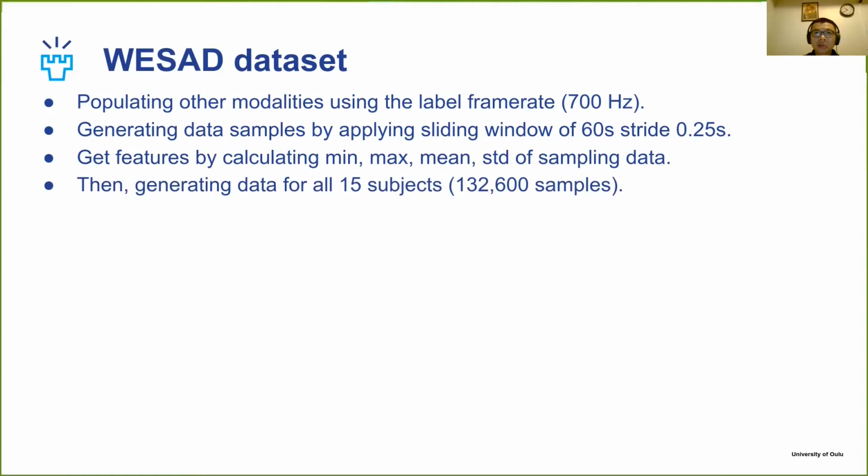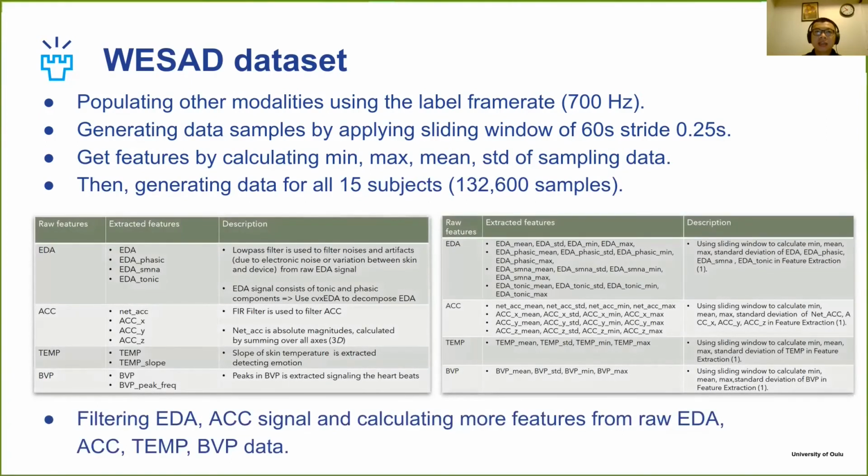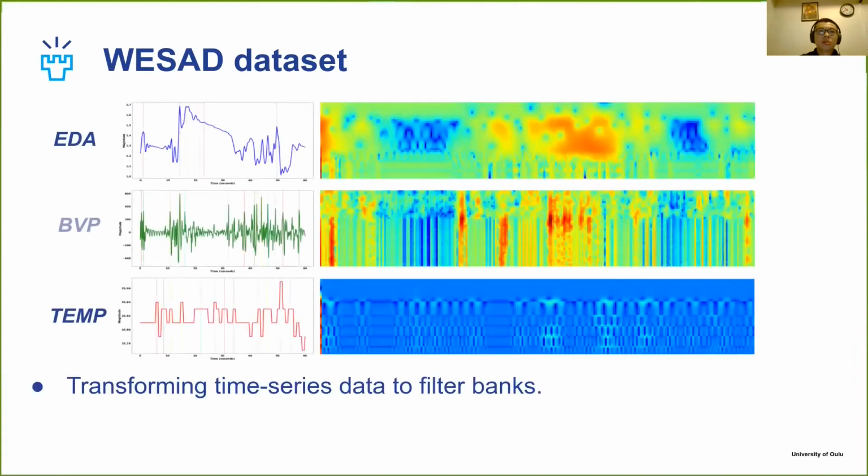132,600 data samples. We also filter the EDA and accelerometer and acquire more features from the raw EDA, skin temperature, accelerometer, and BVP signal. More details are provided in our paper. Finally, we transform the 1D signal to 2D representations by transforming the time series data to filter banks.